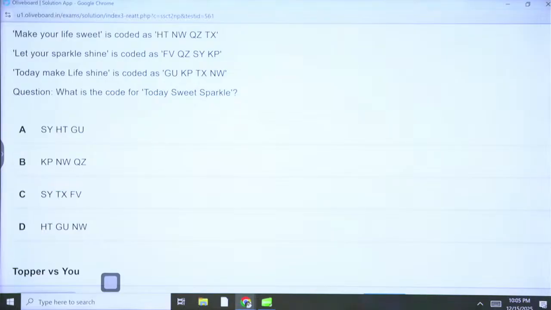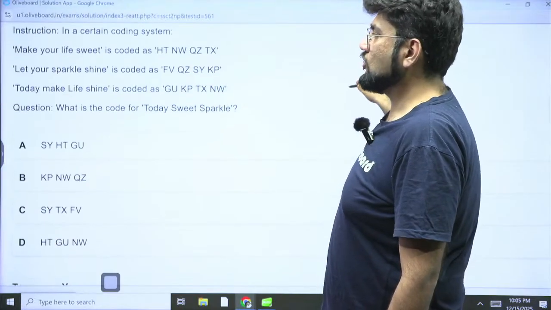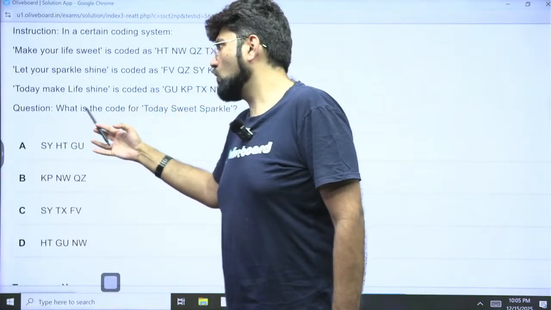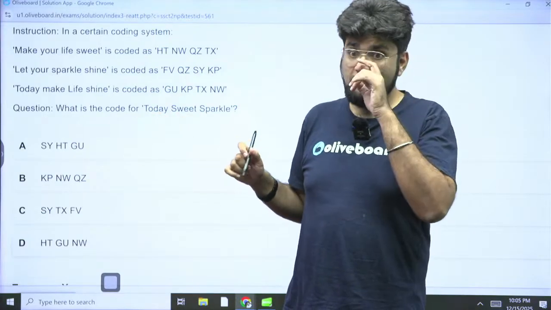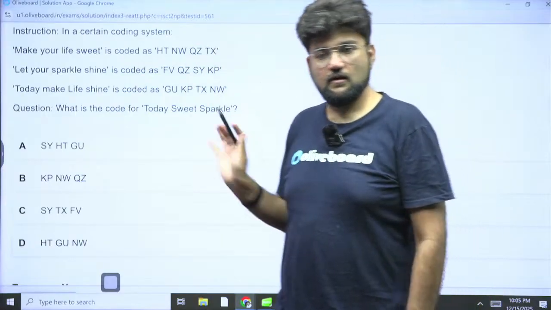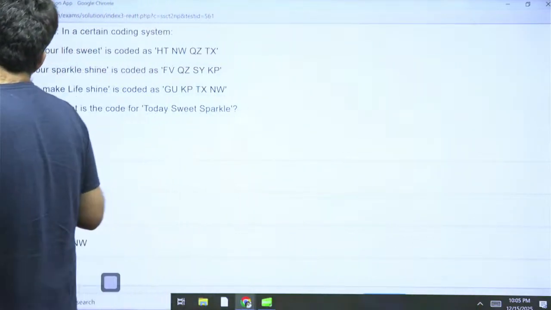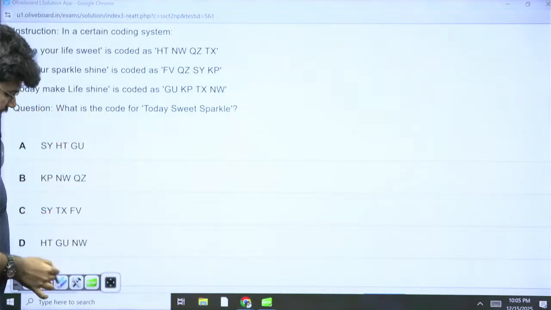Not a problem. Now, this is a very good question. See, I told you, it's breaking conventional systems. Usually what we used to do is, as I've taught you in the past also, if the code asked is for a single word and there are 4 distinct options, you will always go with option elimination. But the moment they give you 2 words or 3 words here, then you will have to find out at least one. Otherwise, you won't be able to solve it. Now, what students do is, since they can't eliminate, they start solving the whole question from here and they end up taking a lot of time. Whereas what you had to do was, today sweet sparkle. So look at the code for today. So how will you look for the code for today? You can't do that. You'll have to delete the code for make life shine, right? And how can we do that?